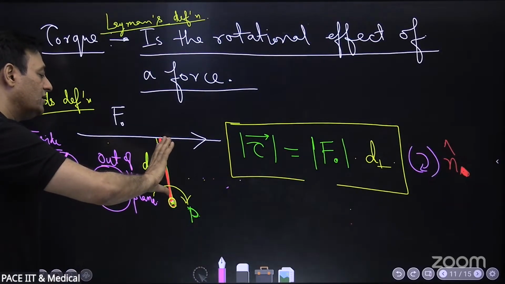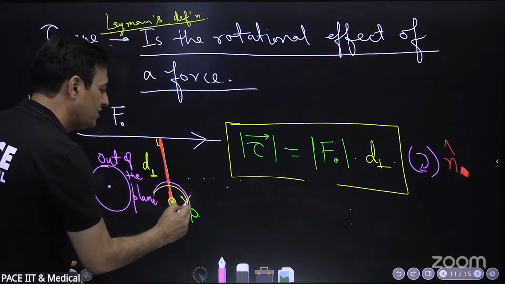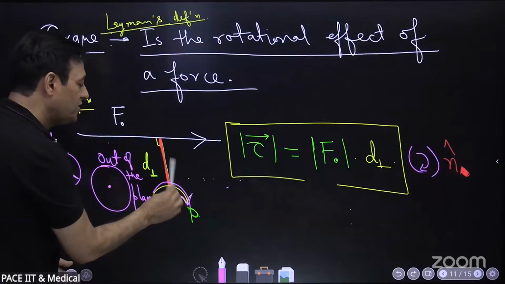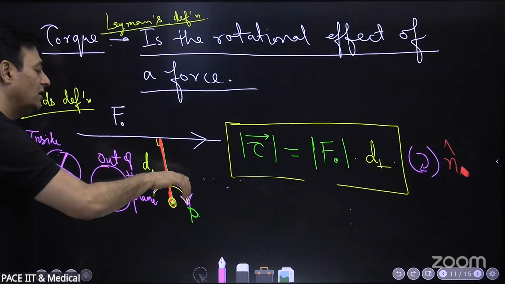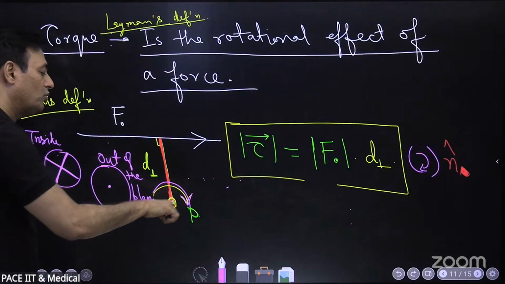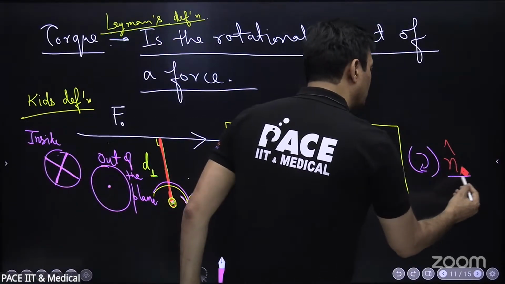If I rotate this in the direction, so this has a direction like this of rotation, and this rotation is clockwise, and if I hold my fingers in a clockwise curl, my thumb will point into the board, and that is the direction of n cap. Torque.